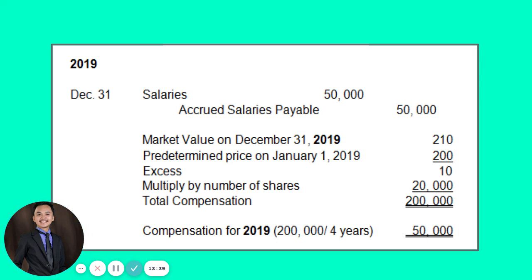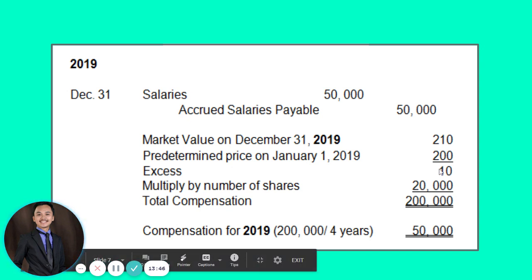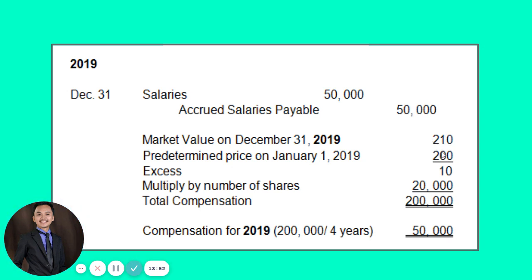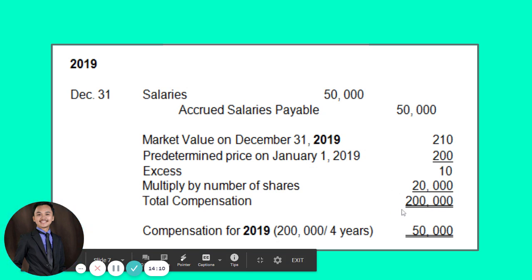In this case, for 2019, we will be comparing the predetermined price of 200 pesos, which is the market value on January 1, 2019, and the market value on December 31, 2019. So we have an excess of 10 pesos. That 10 pesos, guys, will be our basis to compute our liability. So 10 pesos times the total number of shares of 20,000. The total compensation will be 200,000.